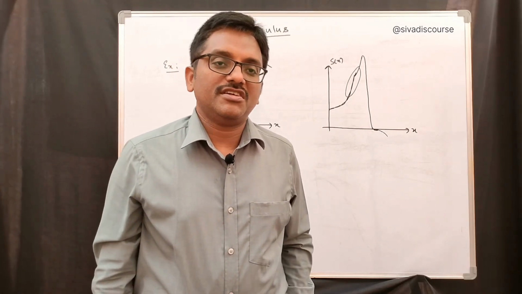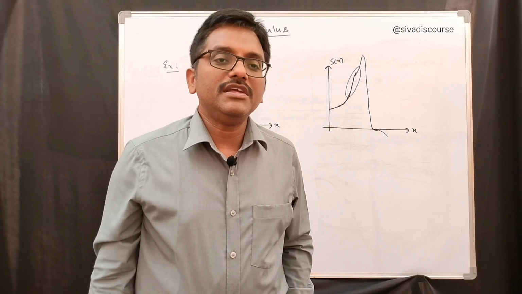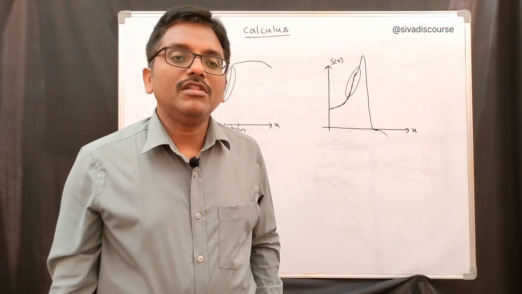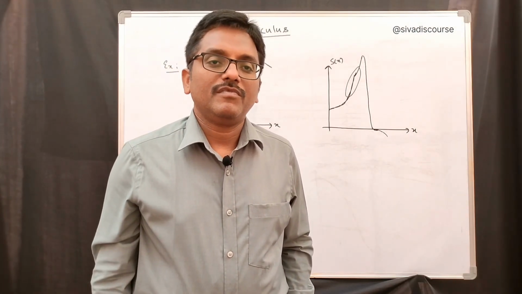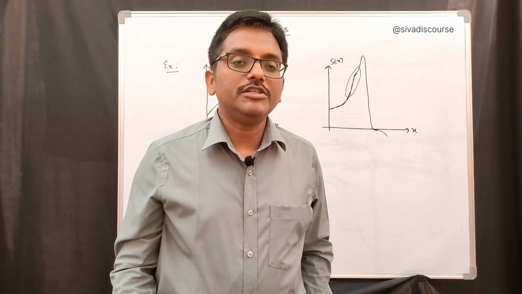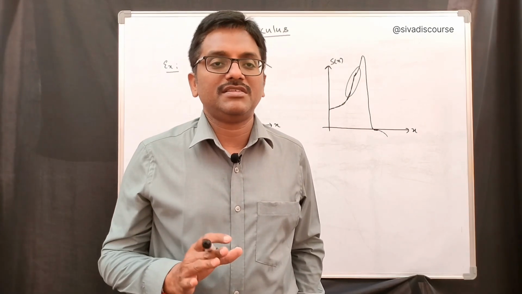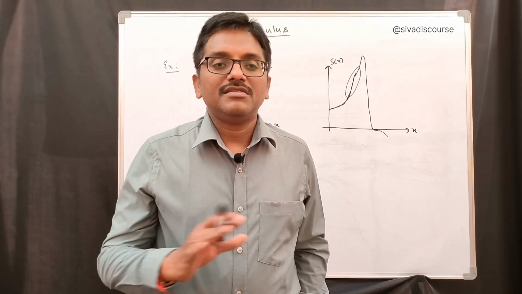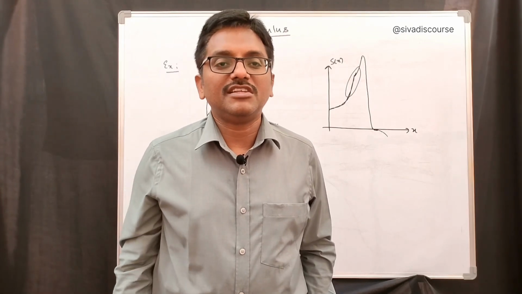Now if there is no change, then we can simply solve the problem by using algebra. What is meant by algebra? Algebra means by means of symbols. If we are discussing some set of structures, then that is nothing but algebra.